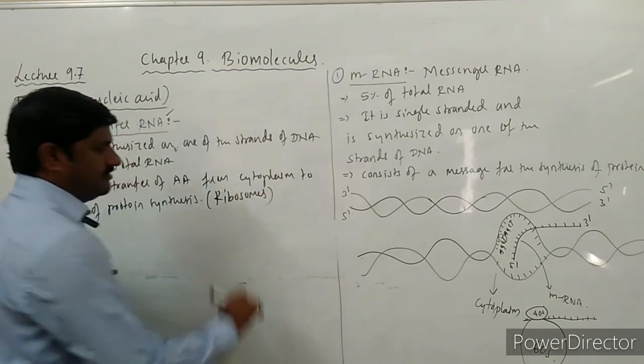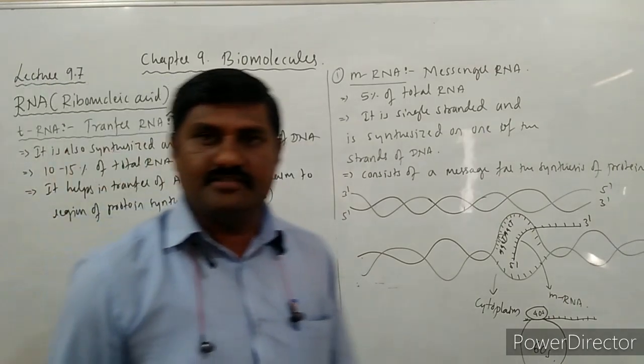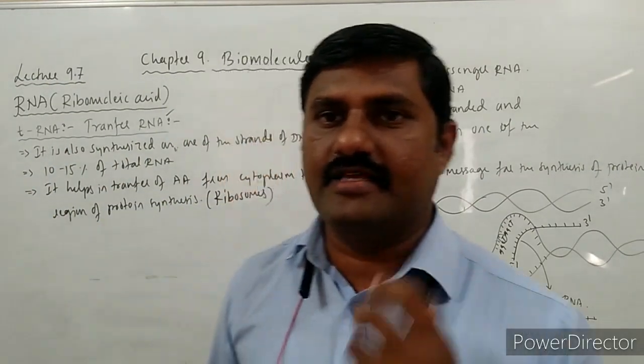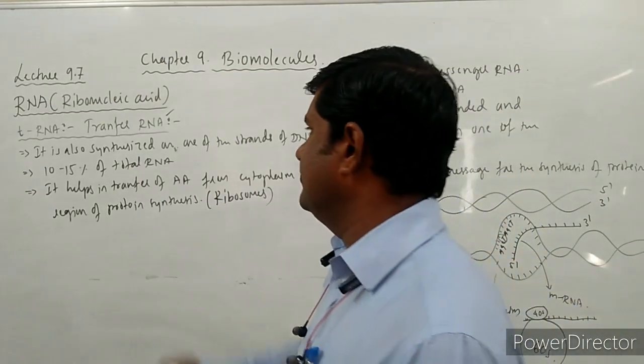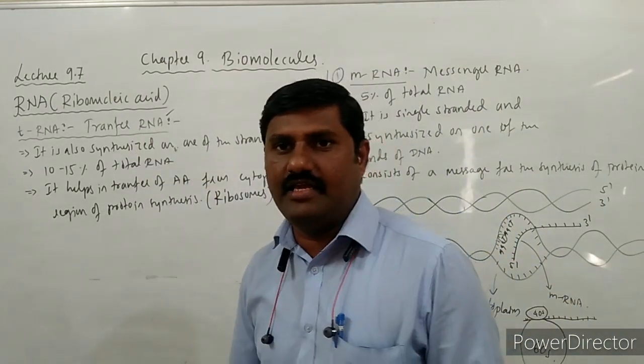Ribosomes are called protein factories. To these factories, the raw materials, that is amino acids, are carried by this transfer RNA, tRNA.